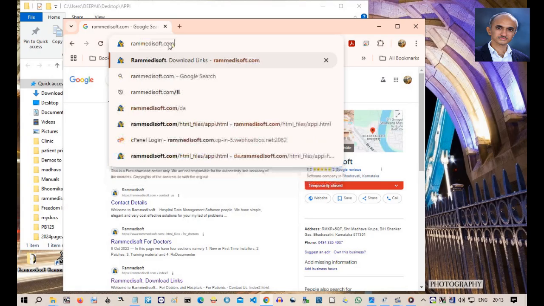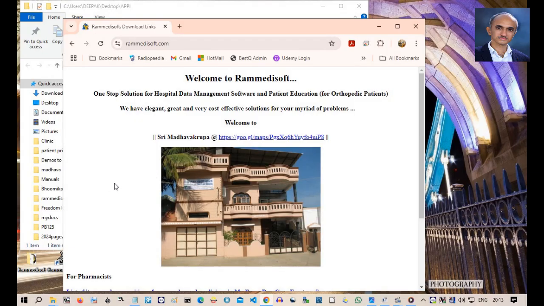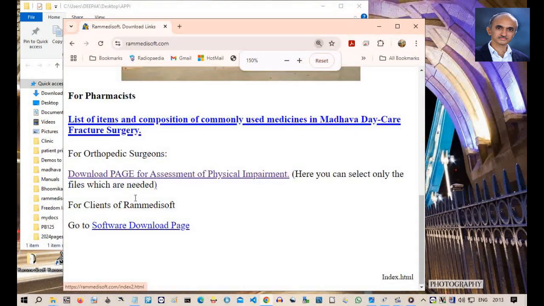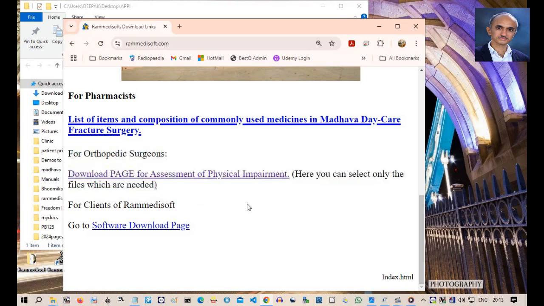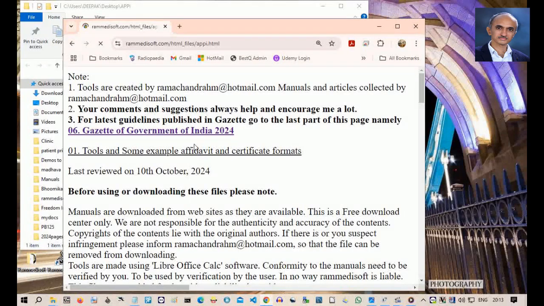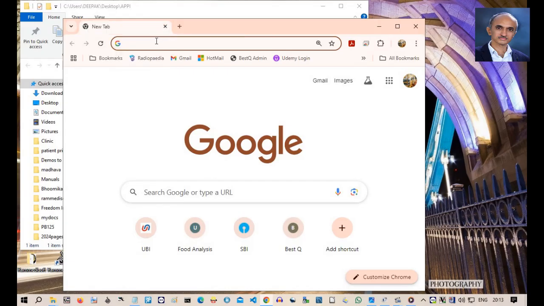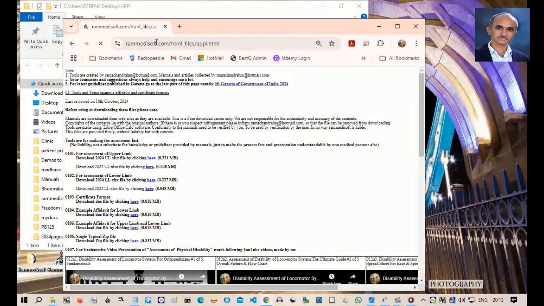This is my permanent website, and to explore and download files, you don't need any registration. In my website, I have a master download page regarding disability assessment. Instead of the above steps, you can go to this page directly with another method. For that, use the short URL da.rammedisoft.com to go to that page. Open your browser and type the short URL da.rammedisoft.com. It goes to the master download page in my website.